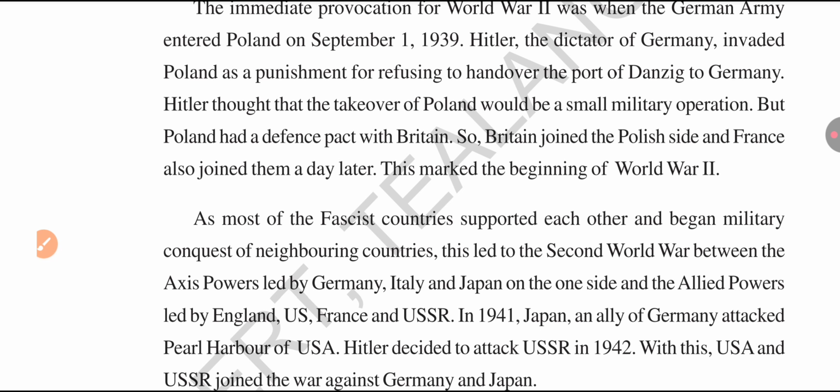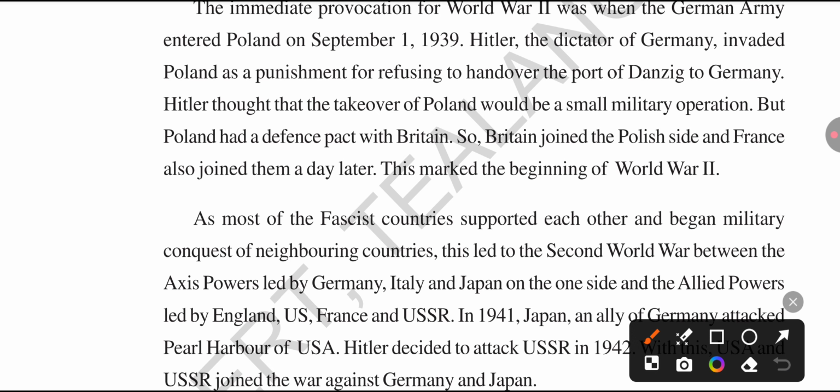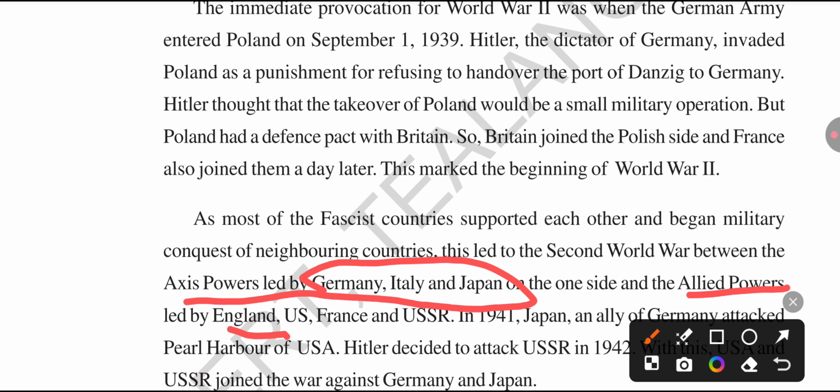The Second World War was fought between the Axis power countries and the Allied powers. The Axis powers are also called the Central powers. The Axis power countries are Germany, Italy and Japan. The Allied power countries were led by England, Britain, the US, America, France, and Russia.